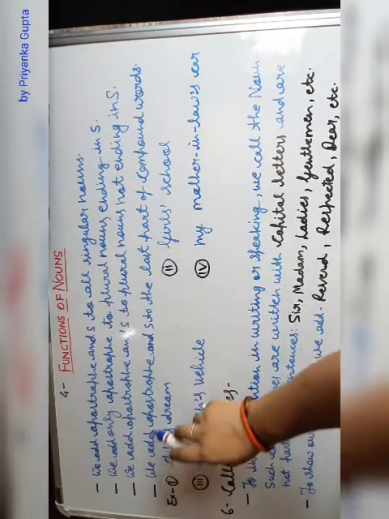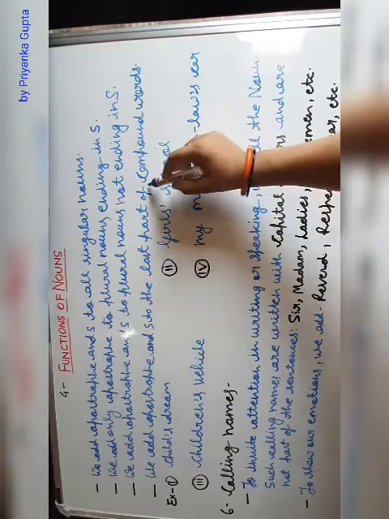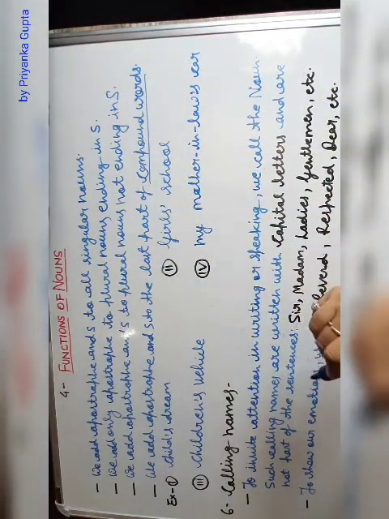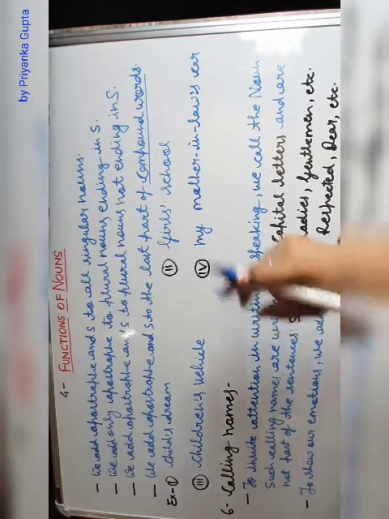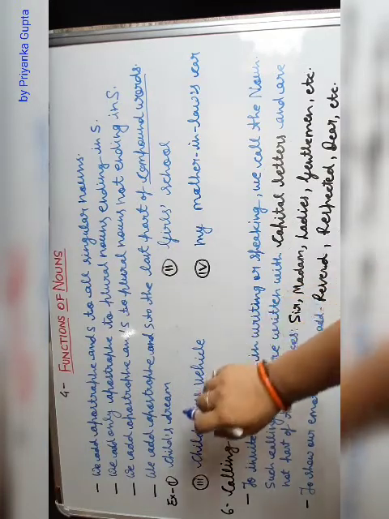Next, we add apostrophe and s to the last part of compound words. So if there are compound words, you have to use apostrophe and s on the last part of the compound word. Let's see some examples.